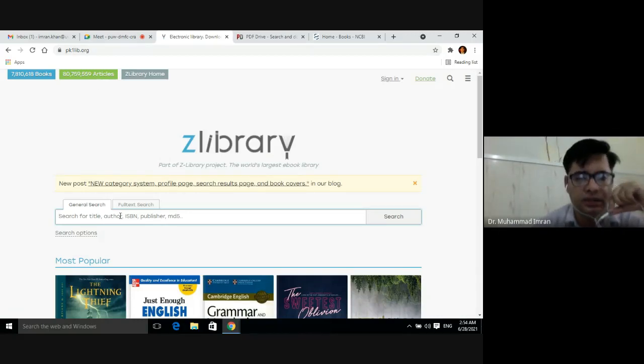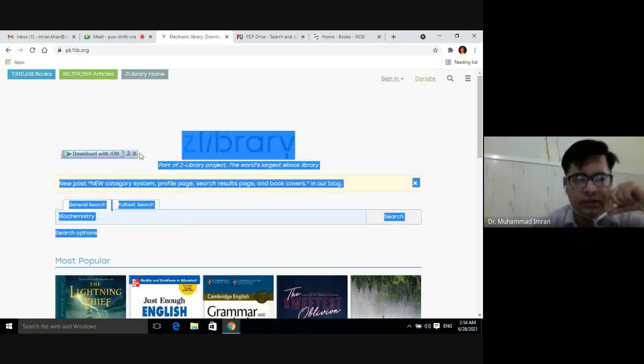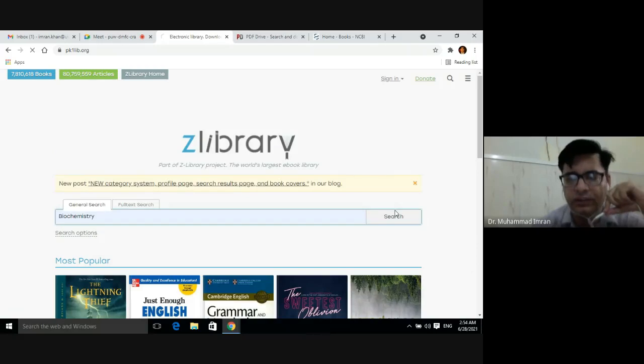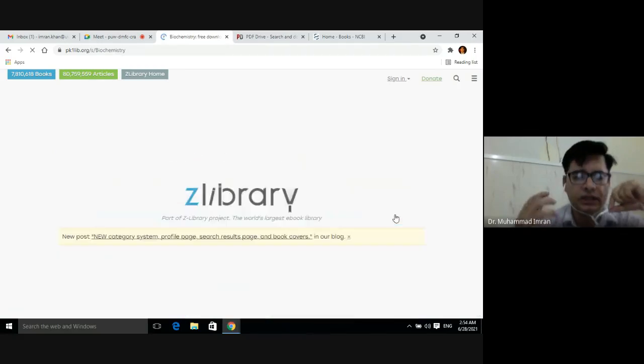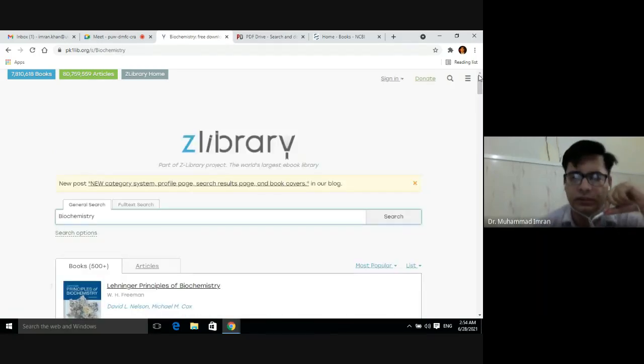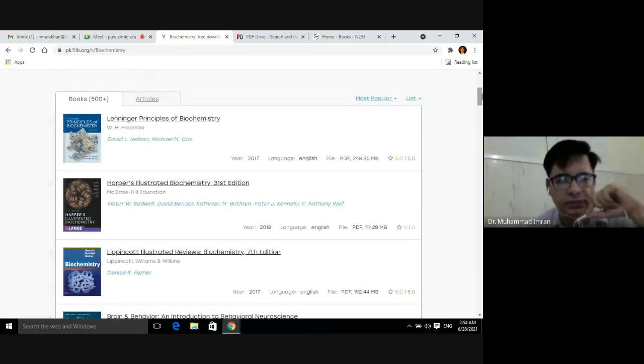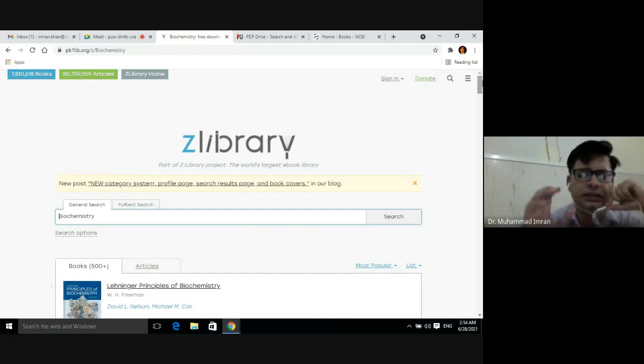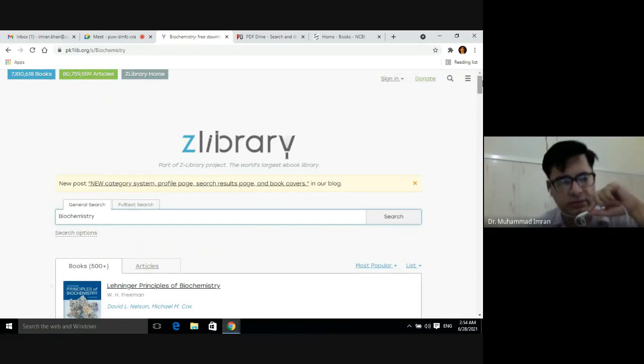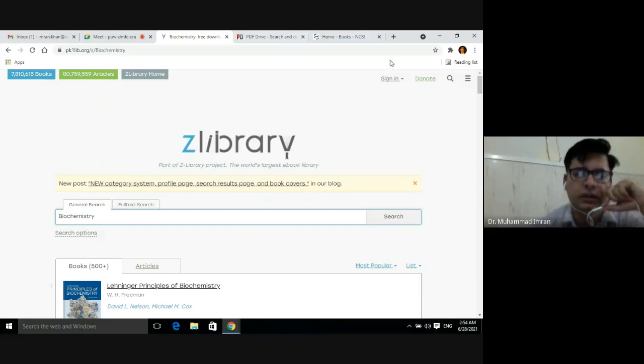For example, if I require the book of biochemistry, I put the keyword biochemistry, then I go for the search. It will give all the books related to biochemistry. The first book, which is very important, is Lehninger Biochemistry, then Harper Biochemistry, then Lippincott Biochemistry. So you can find all the free books with the latest edition by using the pk1lib.org site.